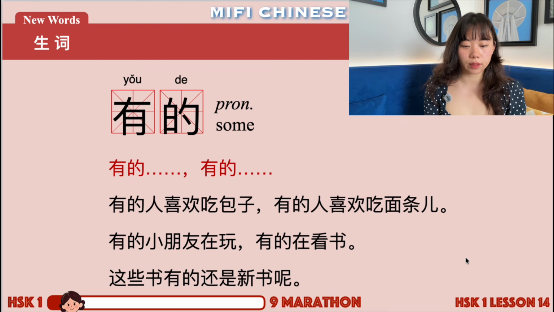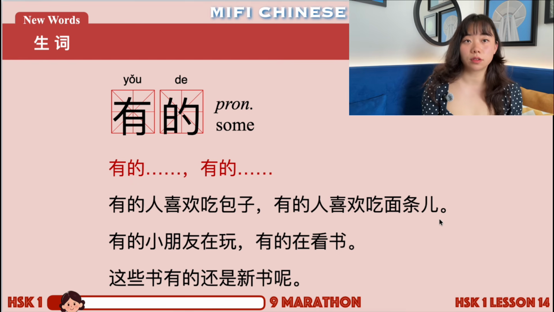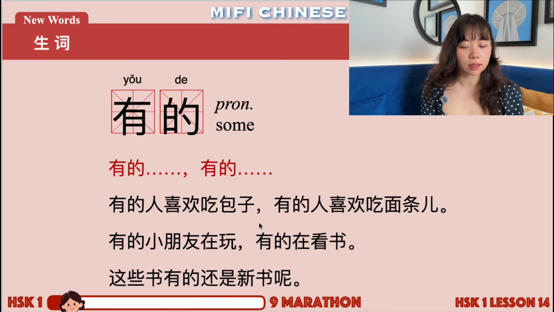有的. So here, you can have a fixed pair, which is 有的, and then you can add a sentence, comma, 有的, and again, you can add a sentence. What does it mean? Let's see it in an example sentence. 有的人喜欢吃包子，有的人喜欢吃面条。So if we translate this sentence, 有的人 some people like to eat 包子，有的人喜欢吃面条。Some people like to eat 面条。Right?